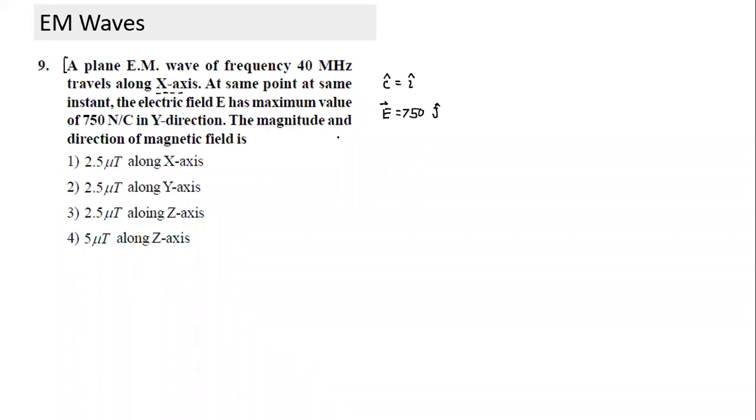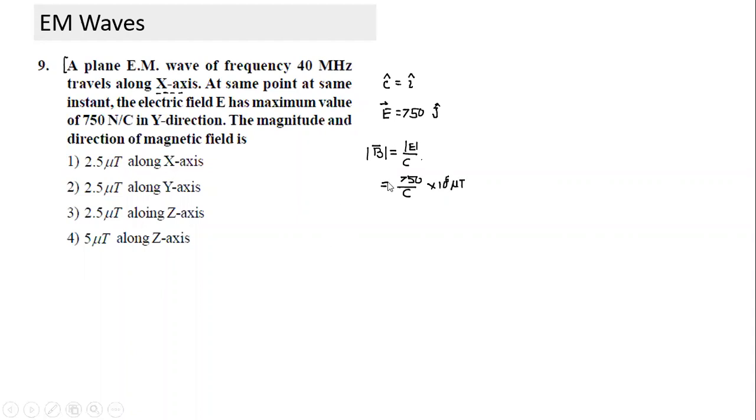What do we need to find? We need to find B. So first of all, what is the magnitude of B? I can find magnitude separately and direction separately. B will be equal to magnitude of E divided by C. Wherever C is not given, you can take it as vacuum. The magnitude of B will be equal to 750 by C. That's the magnitude. And if you multiply by 10 to power 6, that many mu T.